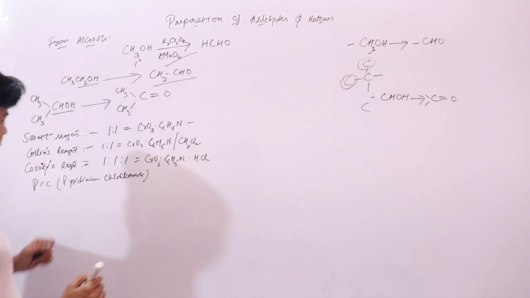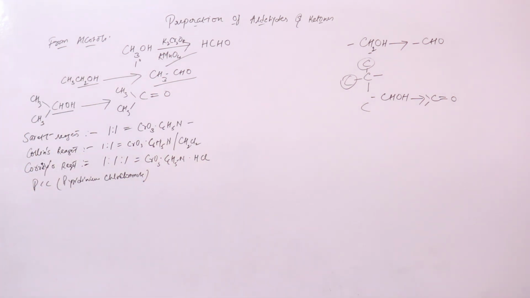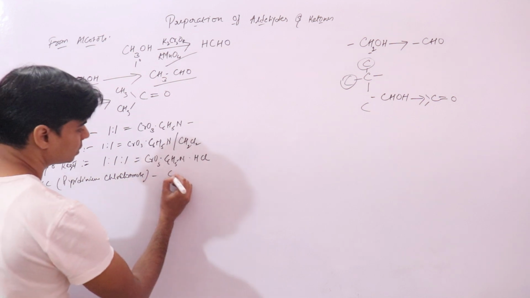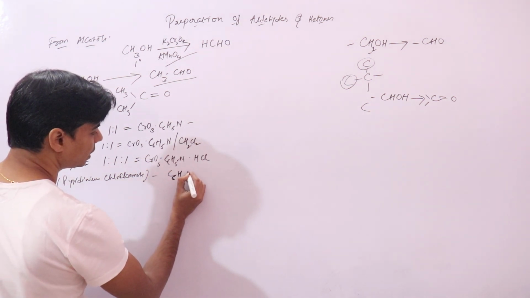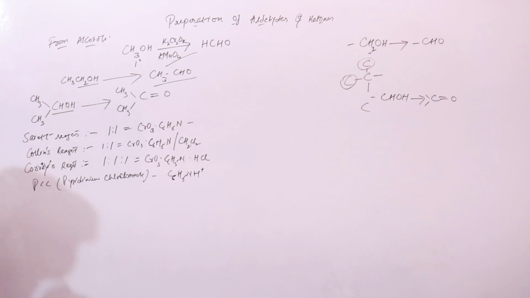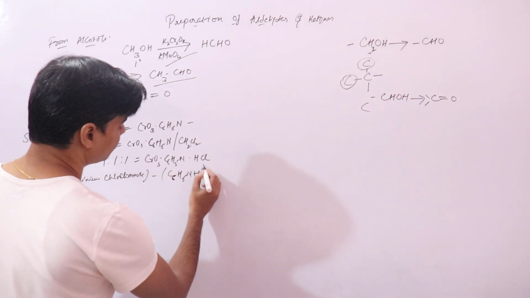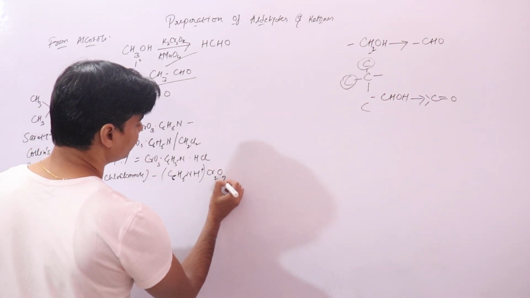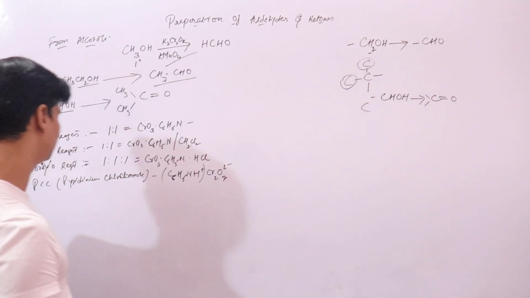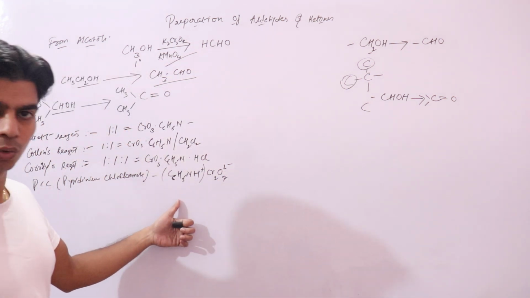So these are some of the important reagents. The formula for this is C5H5NH+, and since you have chromate, we know that it would be Cr2O7 2-. This is the formula for PCC, pyridinium chlorochromate.